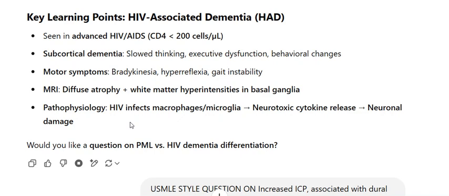Pathophysiology: HIV infects macrophages and microglia, causing neurotoxic cytokine release and neuronal damage.